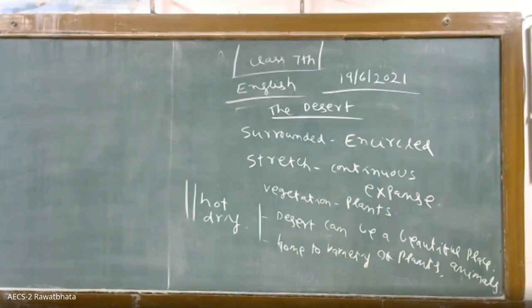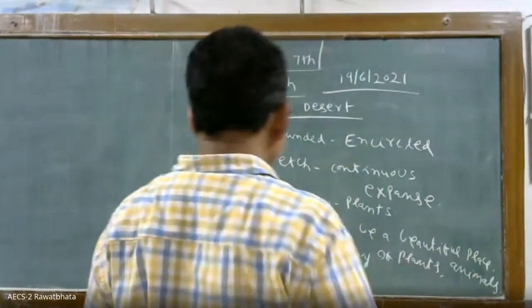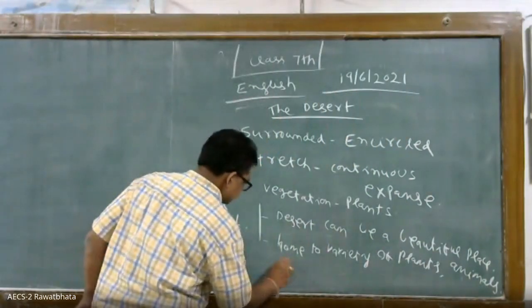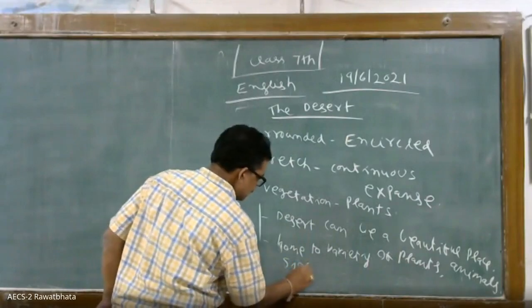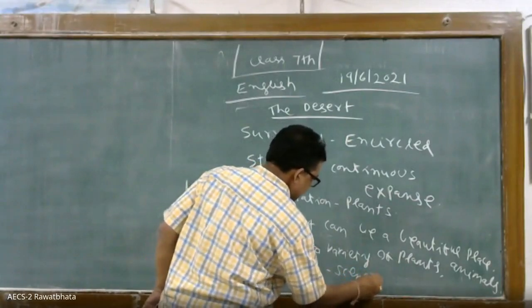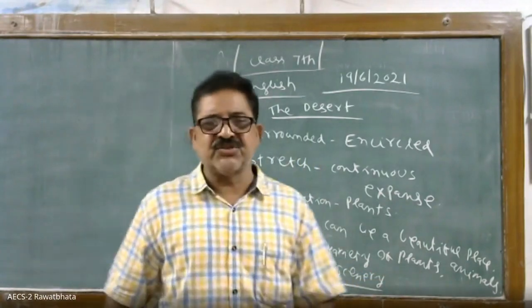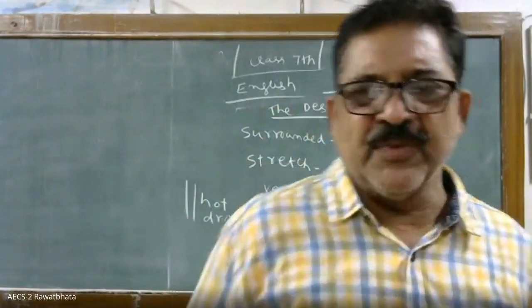Bloom means they bloom. Desert flowers, they bloom. And the sight can be as rewarding as that of any tropical garden. Sight means the scenery. So in the deserts, rain is always very less.